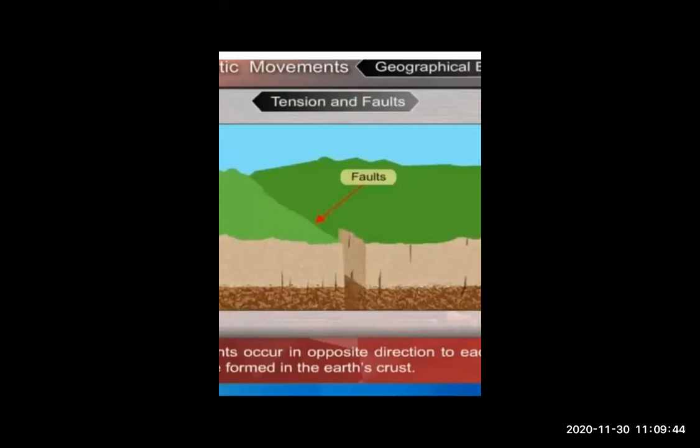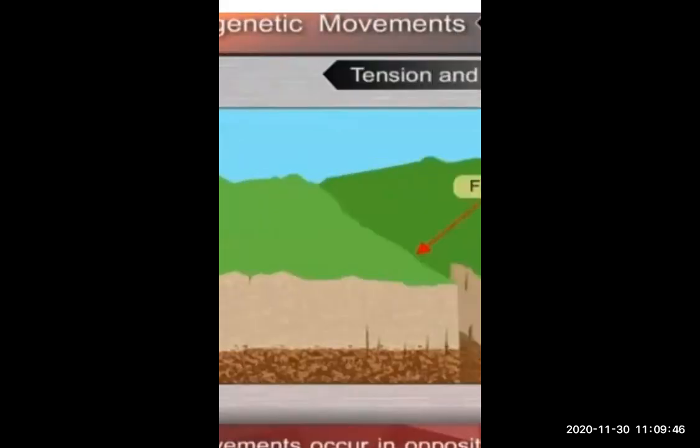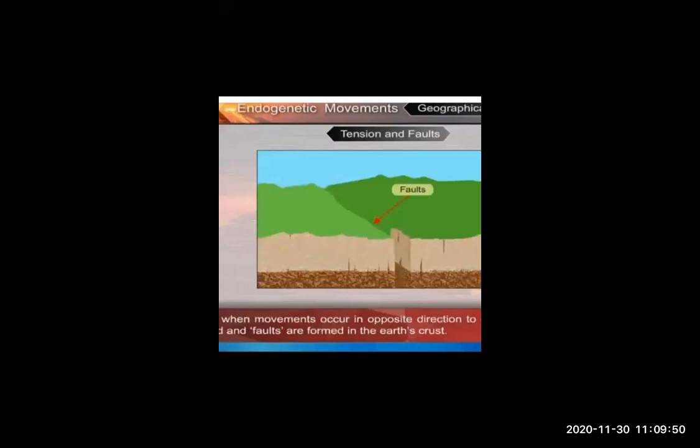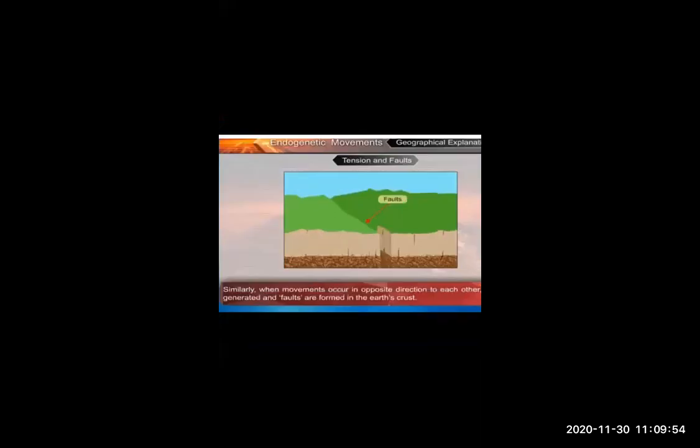Just look at this. And then the land is getting broken and new mountains start forming. After that, when we're talking about block mountain, the block mountain is a mountain which happens because of internal movement.